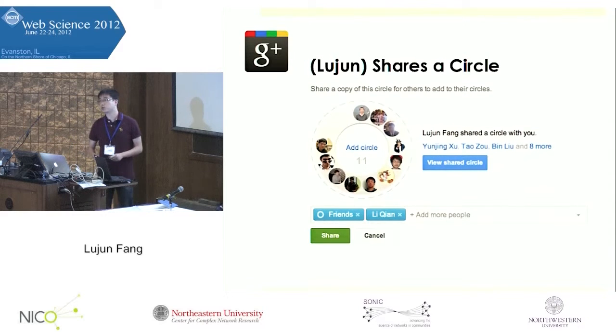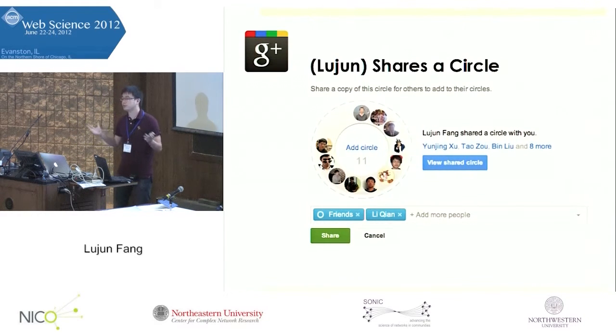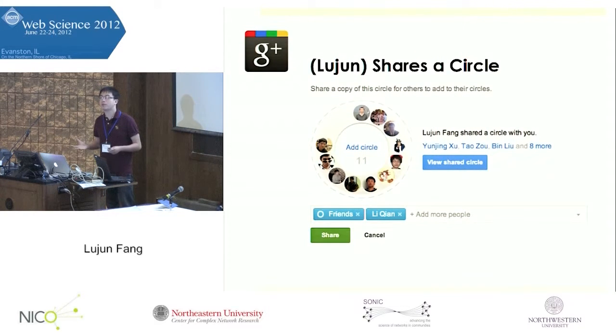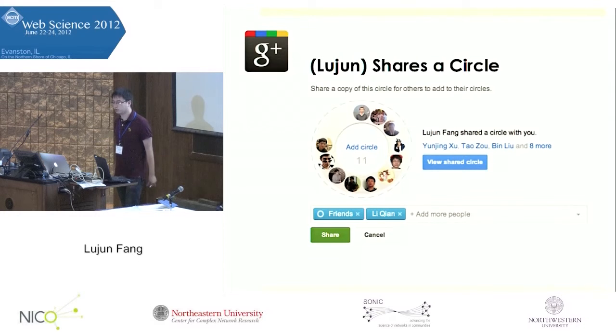This is a screenshot where I click one of my circles and try to share it to other users. I can see who is in this particular circle. Then I can choose to whom I want to share this circle. I can share it to the public, to everyone, or I can specify a specific group of people or an individual person I want to share this circle with.